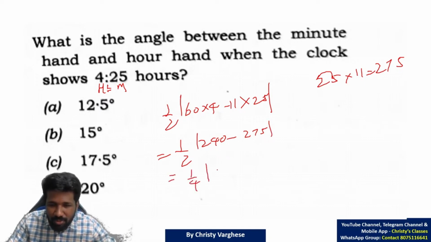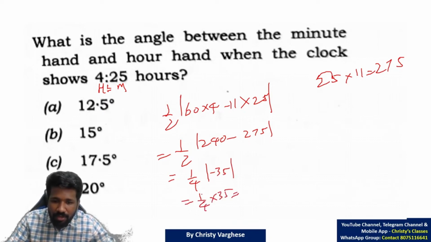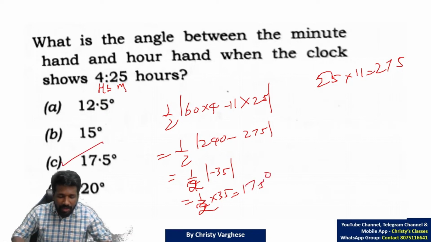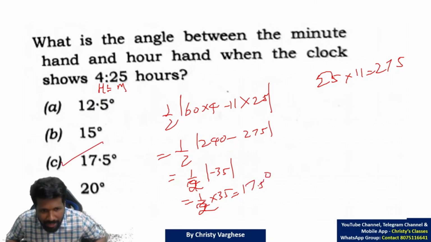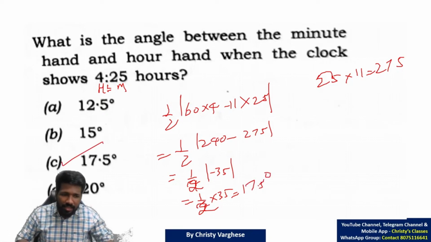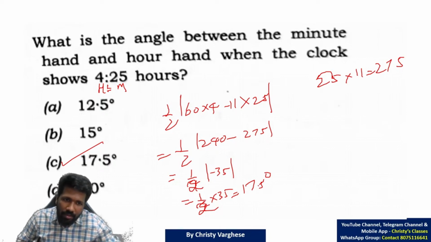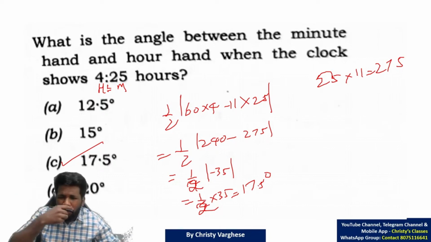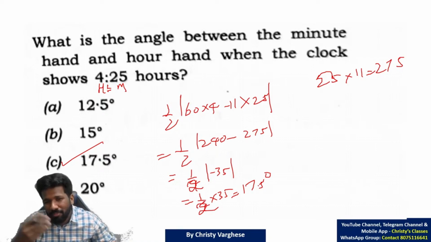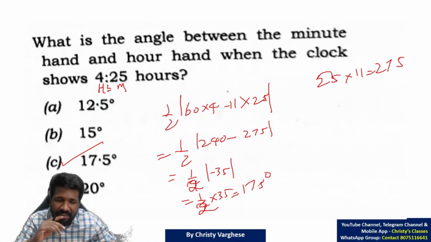So 240 minus 275 is minus 35. Minus 35 modulus means negative of negative, that is positive. So 1 by 4 into 35. Sorry, not 1 by 4, 1 by 2 into 35. That is 17.5 degrees, which will be the answer. There are other techniques also for finding the angle, but this is the easiest technique. Drawing the picture you can also do, but the time taken to draw will be comparatively more than this.